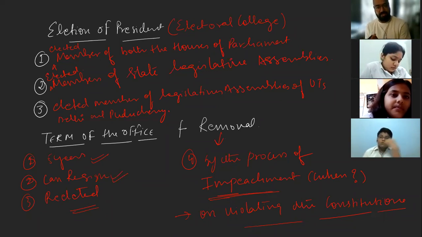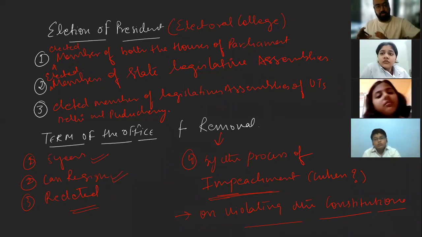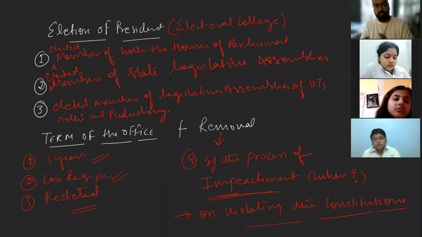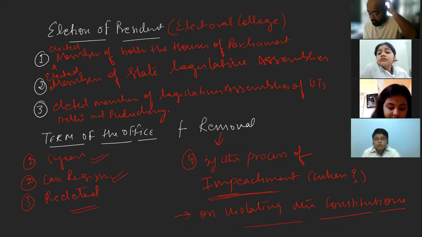Suppose the Lok Sabha feels that the president has violated the constitution, right? Now, in that situation, the Lok Sabha will do everything. They will do the investigation. They will find out whether it is actually correct that the president has violated the constitution or not. Now, in order to pass it, 2/3 majority is required. So the members in the Lok Sabha should pass it by 2/3 majority.